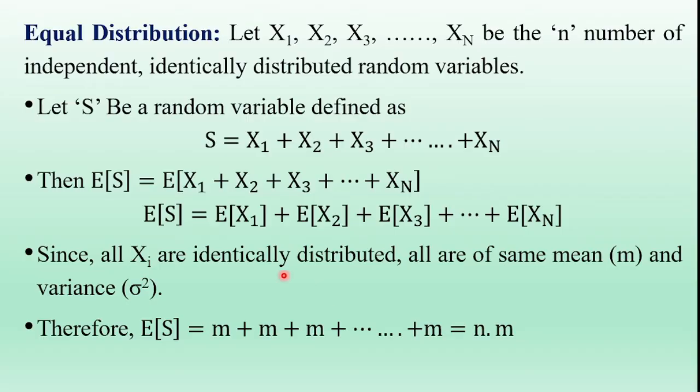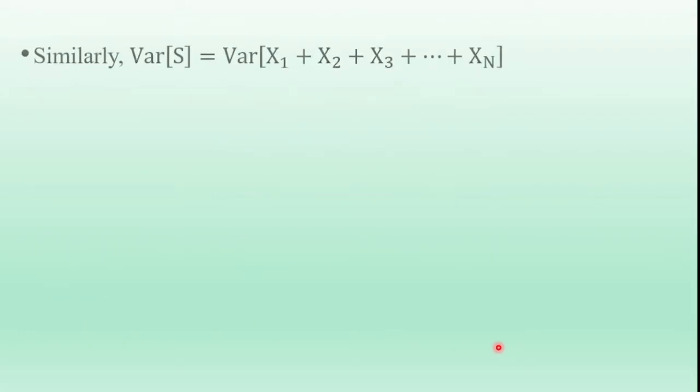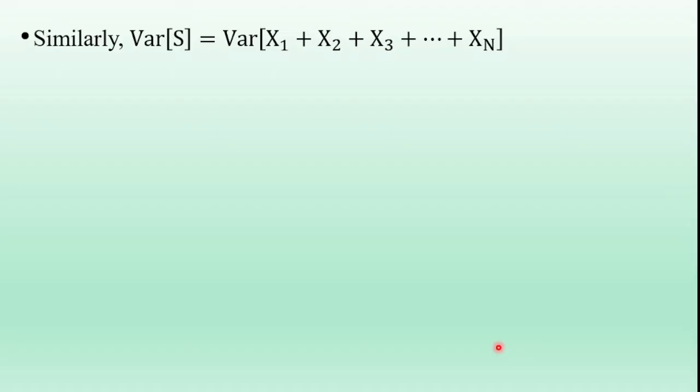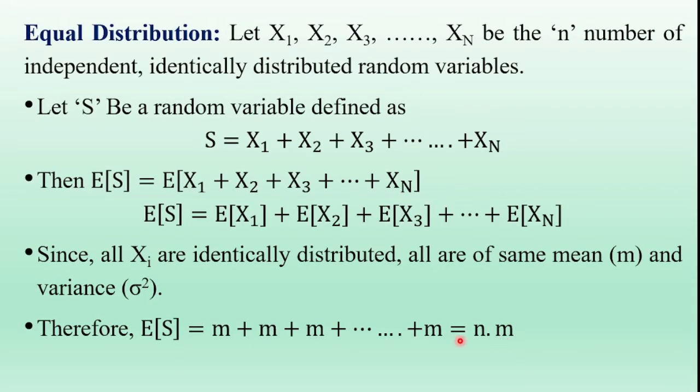Therefore, from this equation, expectation of S is equal to m plus and so on plus m. These m's are repeated n times, therefore it is equal to n into m. This is the random variable S defined.